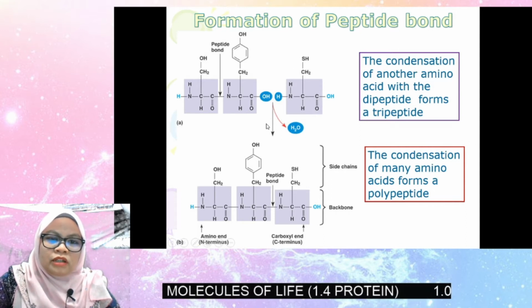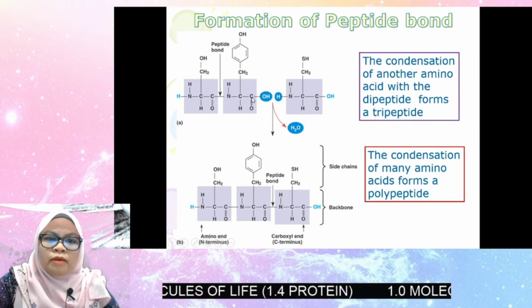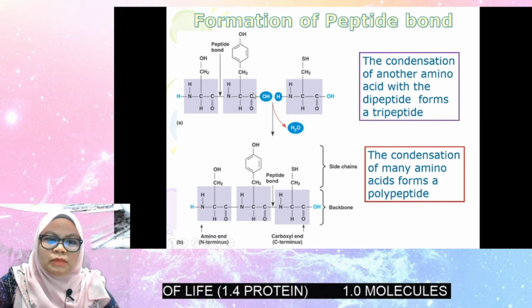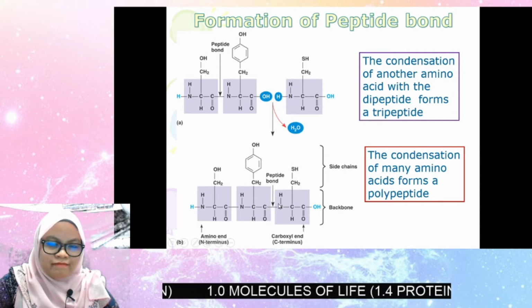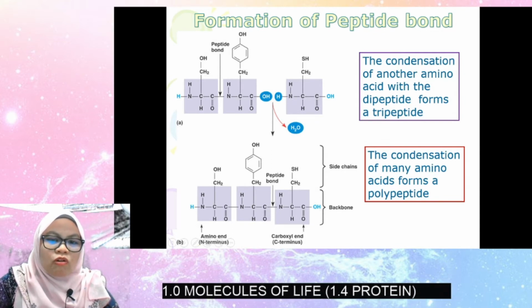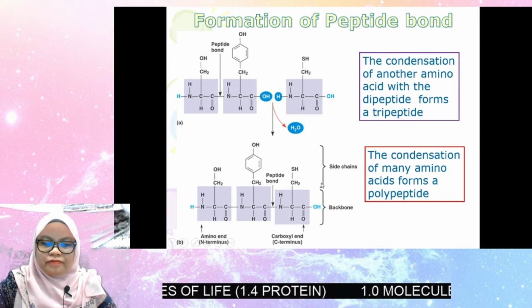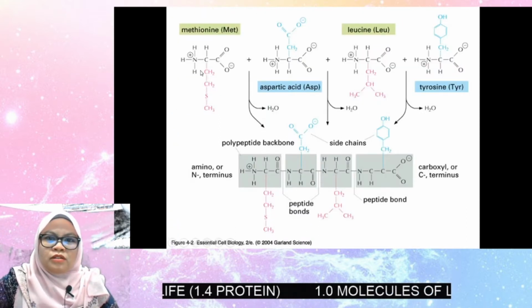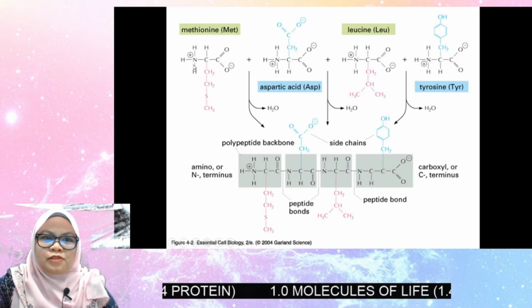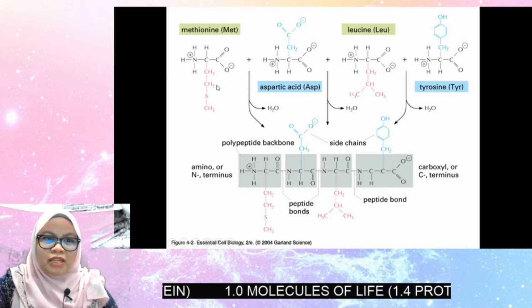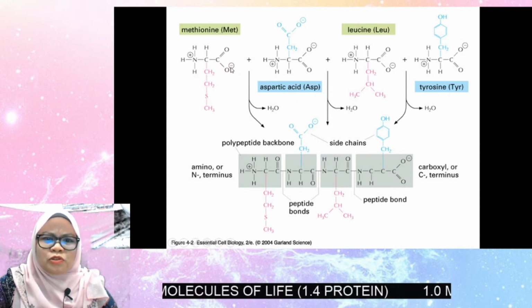The arrow is written as condensation. So now the bond is formed between this carbon and this nitrogen, and they are linked by a peptide bond. Remember, the side chain or the R group is not involved in the reaction. Here it is the same thing. This is methionine reacting with aspartate. No worries, you can do it.